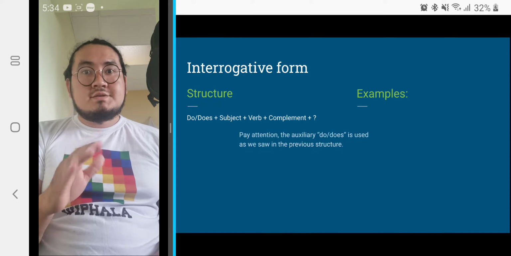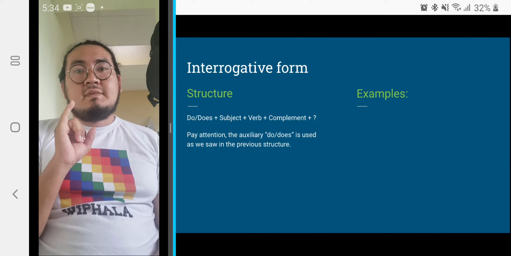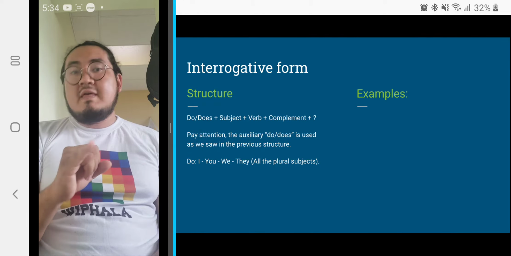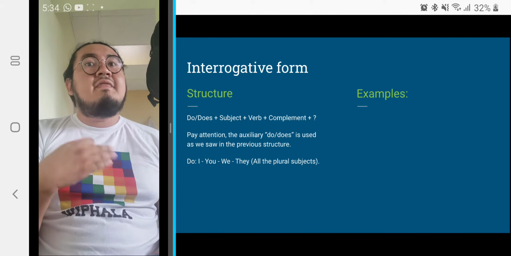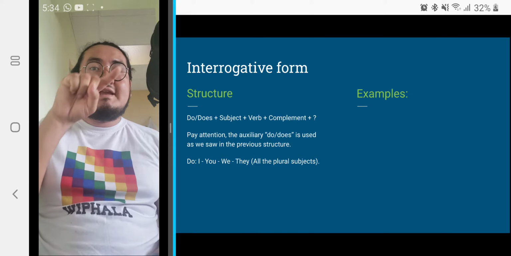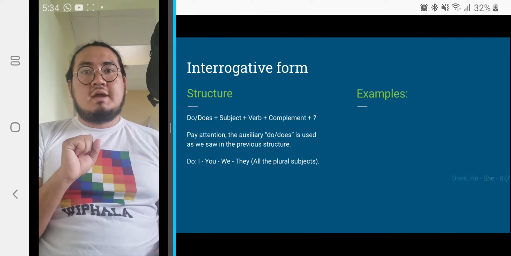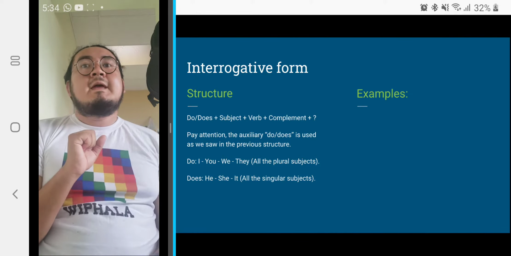So the structure is: do or does, then the subject, then the verb, then the complement, and finally the question mark.